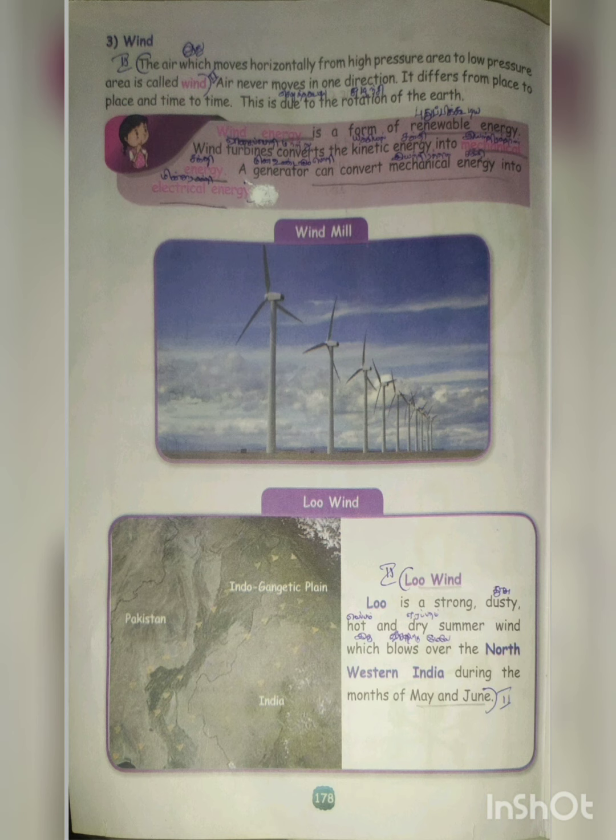Loo wind. The loo is a strong, dusty, hot and dry summer wind which blows over northwest India during the months of May and June.